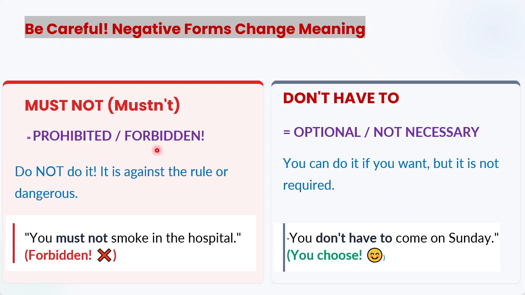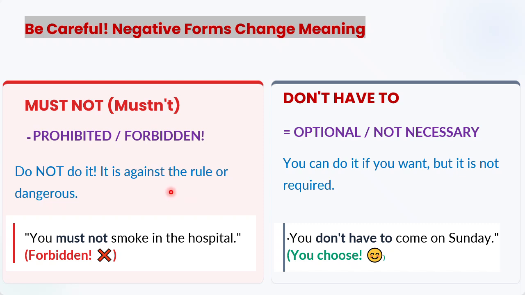Now it becomes a rule. You can say that it is a rule or a law from authority. So if you don't follow, the person can suffer, he can be punished. For example, do not do it, it is against the rule or dangerous. Now somebody is stopping us, saying that it is against the rule, okay, so don't do it.